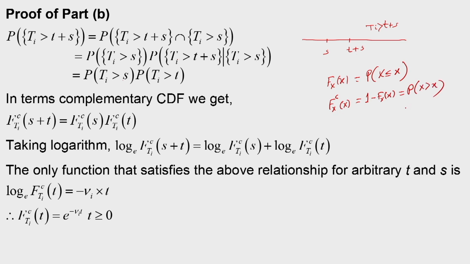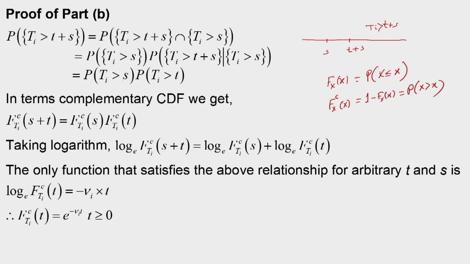So, this is the definition of complementary CDF, and therefore, in terms of complementary CDF we get that F_Ti^c at point S plus T is equal to F_Ti^c at point S into F_Ti^c at point T. So, the complementary CDF at point S plus T is the product of the complementary CDF at instant S into the complementary CDF at instant T.